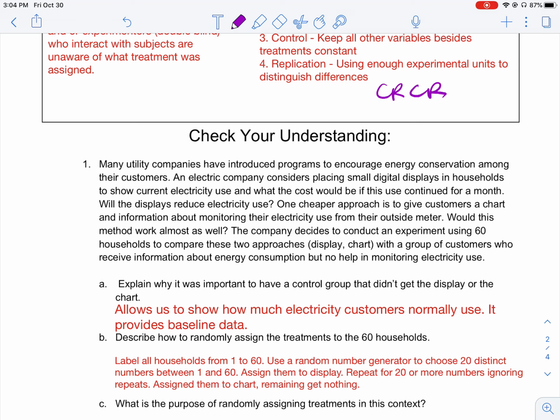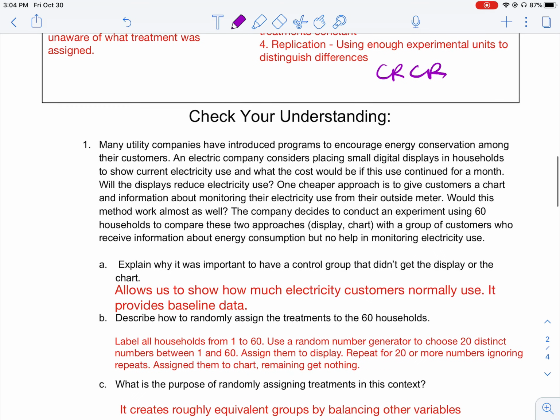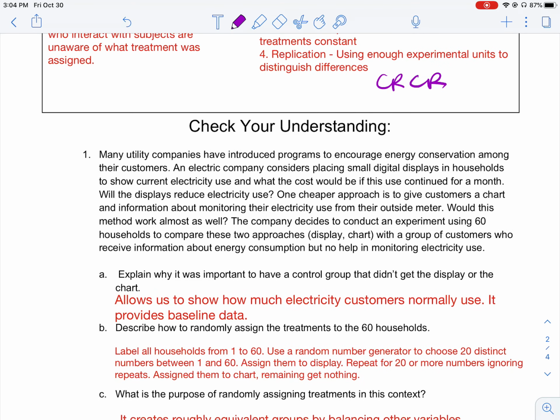Once we get 20, we will assign those to the digital display, and then we'll repeat the process for 20 more numbers, ignoring repeats, of course, and then we'll assign them to the chart, and then the remaining 20 will get nothing. They will not get a display or a chart. That would be our control group.